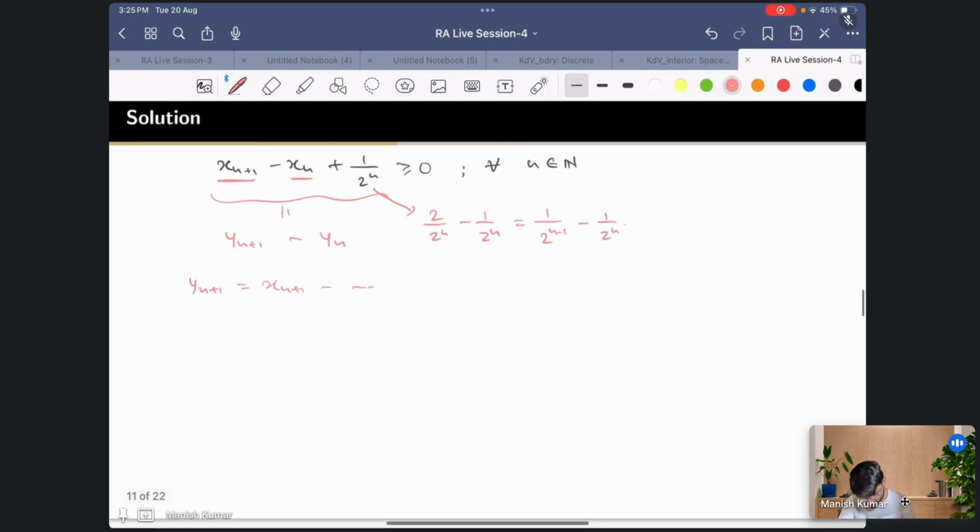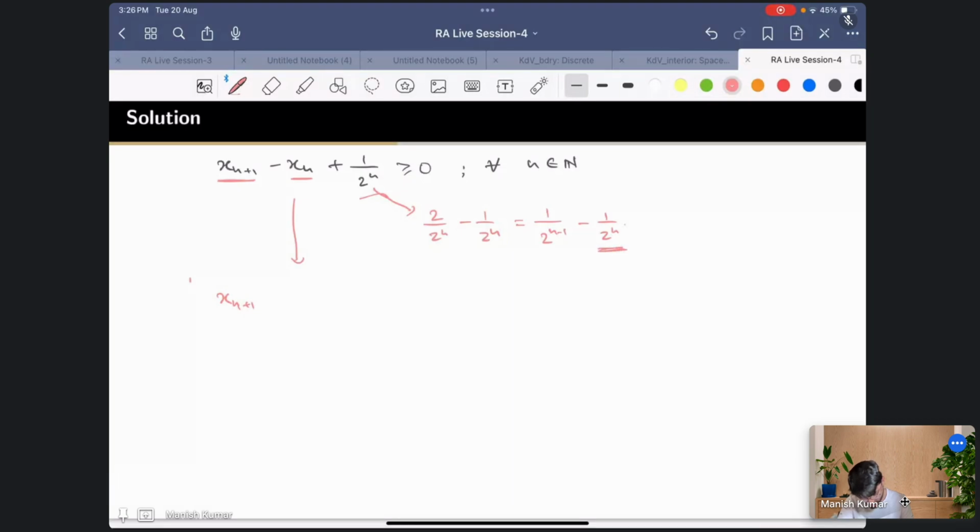So I can write it as xn plus 1, and with the highest-order term I'll have to take the xn plus 1 term, right?